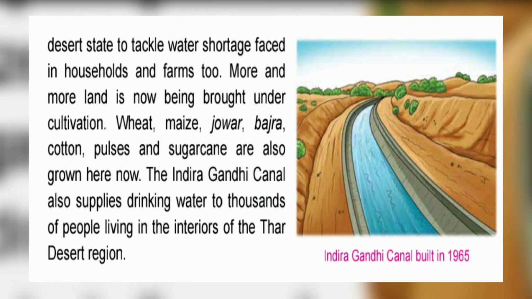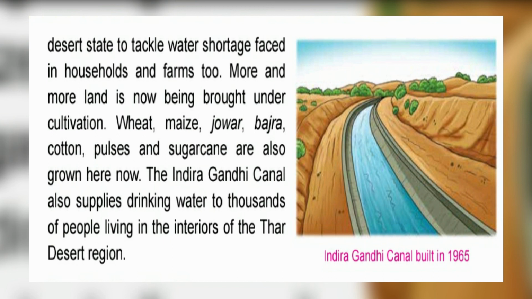If there is enough water, then you can cultivate crops. Wheat, maize, jowar, bajra, cotton, pulses and sugarcane are also grown here now. Due to the Indira Gandhi Canal or Rajasthan Canal, many crops are grown in the desert area also.